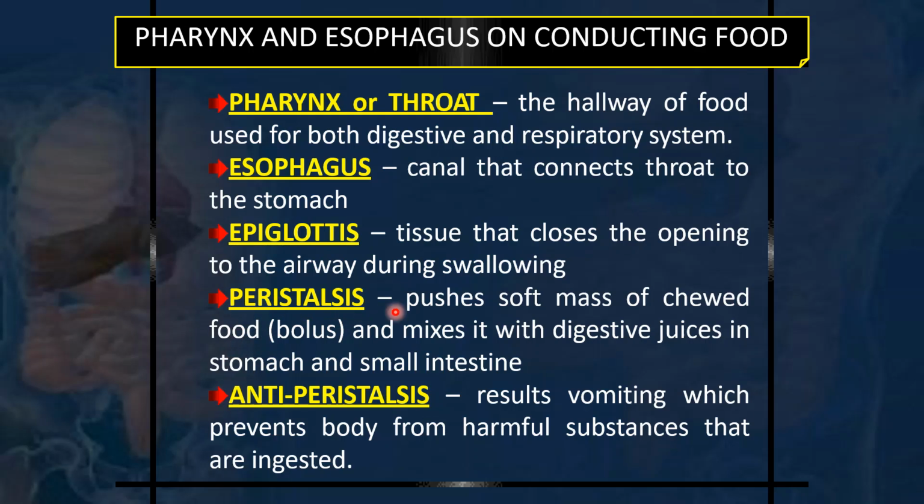And peristalsis is a wave which pushes the soft mass of chewed food, called the bolus, and mixes it with digestive juices in the stomach and small intestine. It begins in the lower part of the pharynx and esophagus and continues down into the stomach, intestine, and up to the anal canal, so that the food is pushed from its beginning to the end point, the anus, as per requirement.